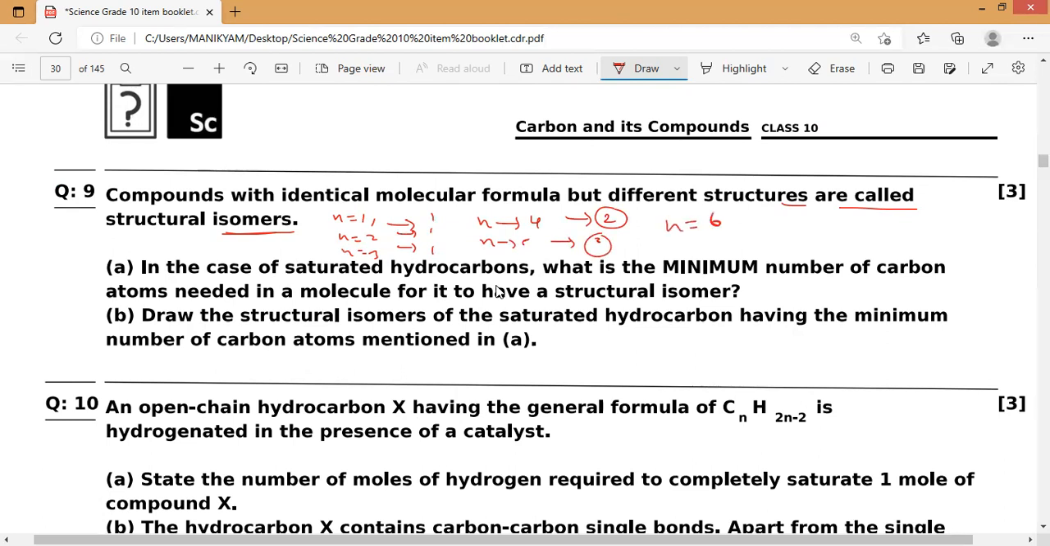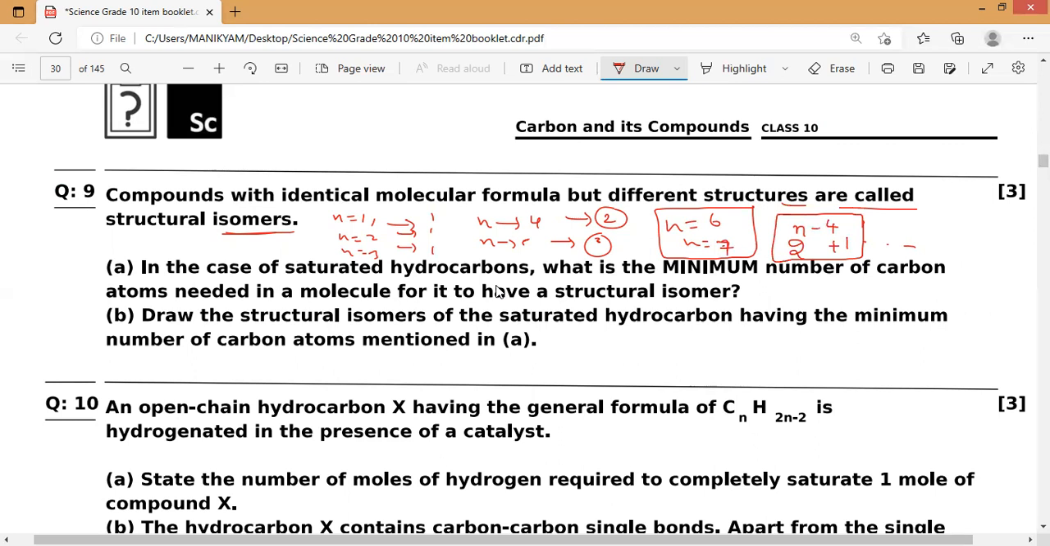If n is equals to 6, n is equals to 7, like up to 10 you can do. And up to n is equals to 7 is most important. If you want to find the number of isomers, you can use the formula 2 power n minus 4 plus 1. So this formula will give you the number of isomers for n less than or equal to 7.